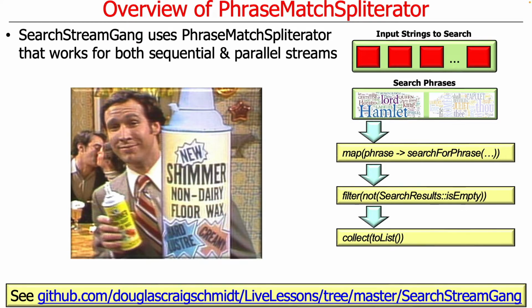What's key to notice here is that SearchStreamGang, the framework, the example, uses the PhraseMatchSpliterator for both sequential and parallel streams. There was a famous Saturday Night Live skit many years ago starring Chevy Chase, and he talked about this thing called Shimmer non-dairy floor wax, which was both a dessert topping and a floor wax. So this is kind of the same idea. PhraseMatchSpliterator is something that can be used with both sequential streams and parallel streams.